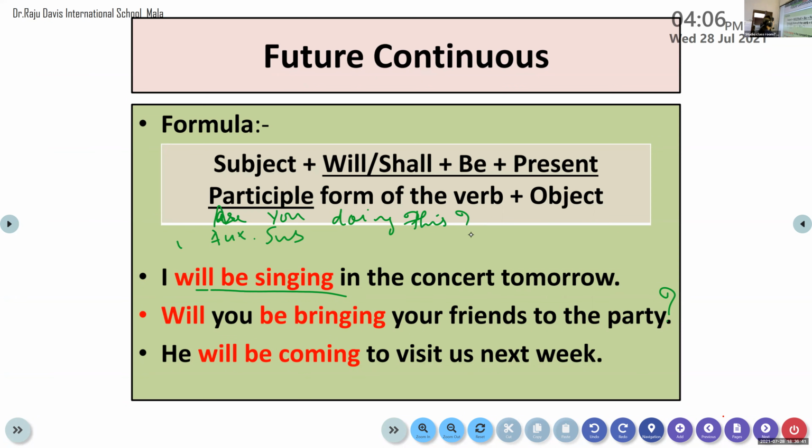Okay, so look at here, the structure is auxiliary verb plus subject and then comes the main verb, isn't it? Yes or no? Yes, ma'am. So will be bringing is the finite verb here. See here, you is the subject. Am I clear? Clear, ma'am. Ma'am, do we have to note down this formula?